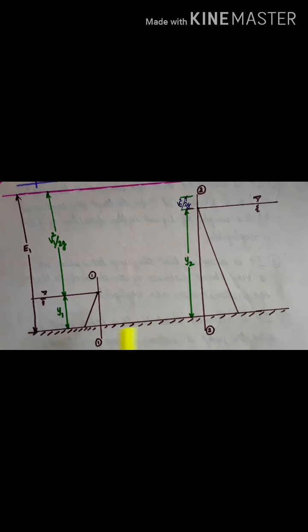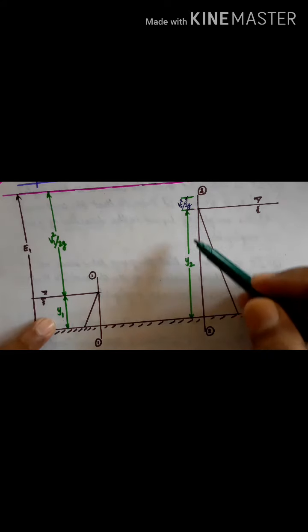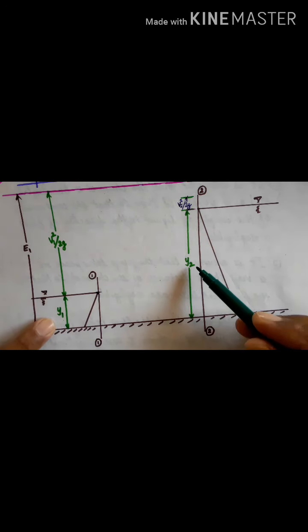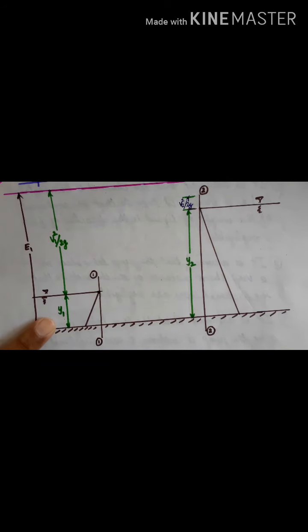Here I have shown the two depths. Let us consider a horizontal rectangular channel in which a supercritical flow of depth y1 represents the supercritical depth, which is below yc, the critical depth. The supercritical flow of depth y1, which is less than yc, meets a subcritical flow of depth y2, which is greater than yc, and this is all shown in the figure. Then the hydraulic jump occurs over a length lj.